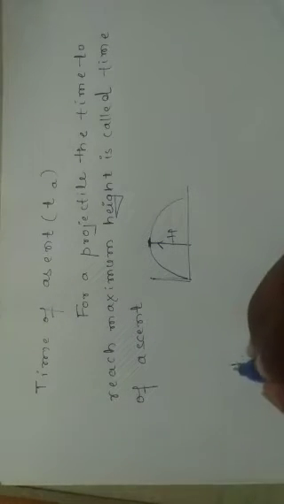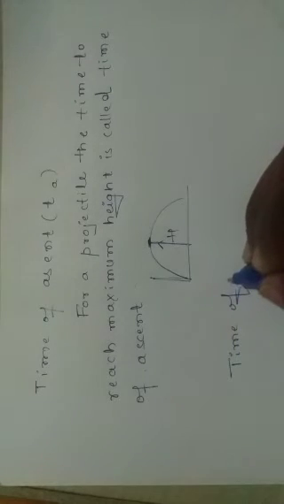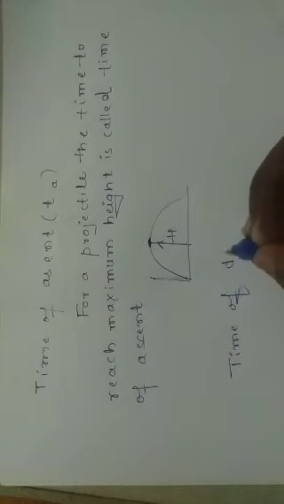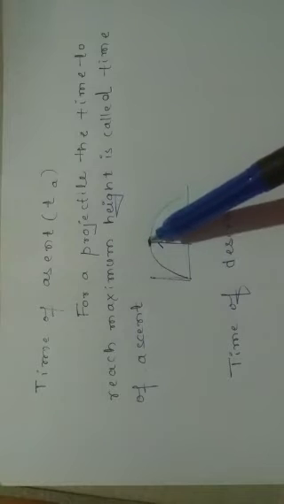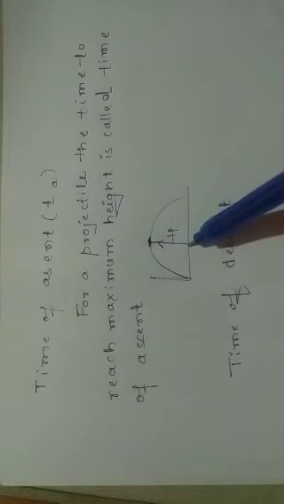And time of descent is another one. Time of descent means, suppose the object is at maximum height, how much time is taken to reach the same point, the initial point. That is what we consider the time of descent.